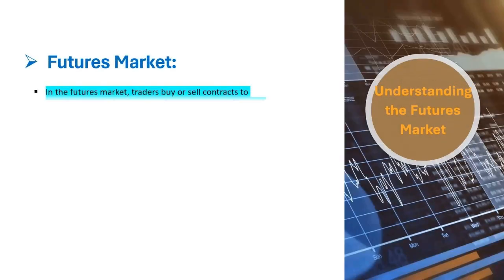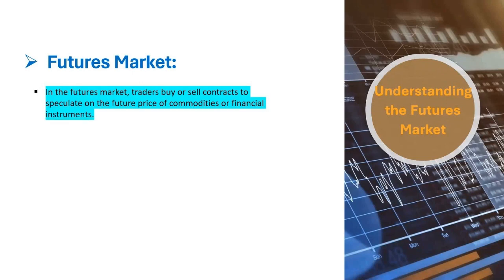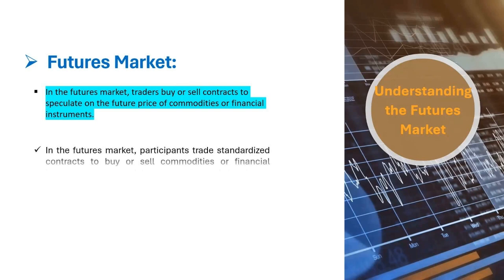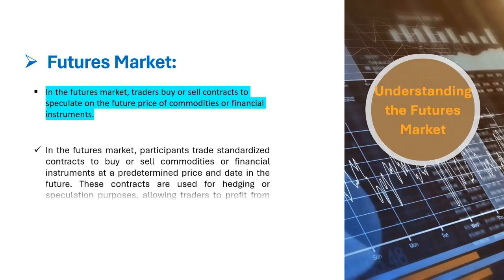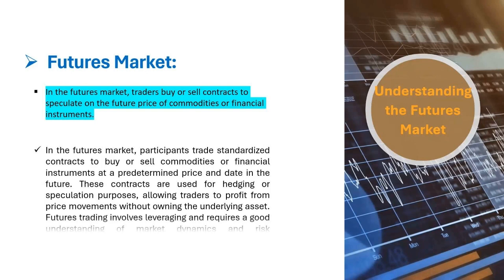Futures market. In the futures market, traders buy or sell contracts to speculate on the future price of commodities or financial instruments. Participants trade standardized contracts to buy or sell commodities or financial instruments at a predetermined price and date in the future. These contracts are used for hedging or speculation purposes, allowing traders to profit from price movements without owning the underlying asset. Futures trading involves leveraging and requires a good understanding of market dynamics and risk management techniques.